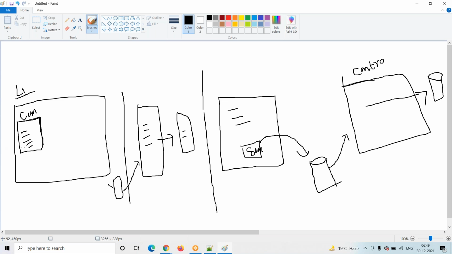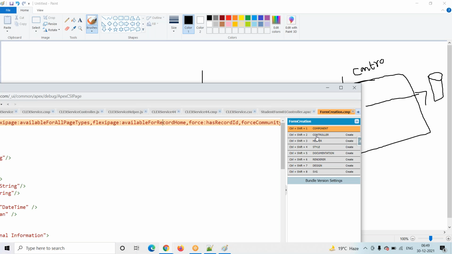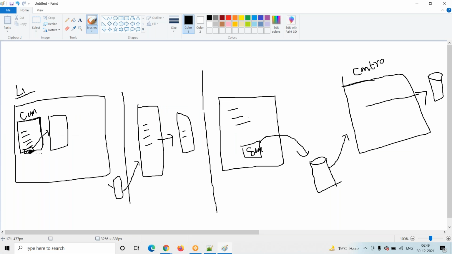How do we pass it? We are developing a button, right? Whenever we click on this button, our request will be sent to the controller. The second item here, you have to observe, is the controller. So whenever we click on this button, our request automatically goes to this controller. This is the client side controller.